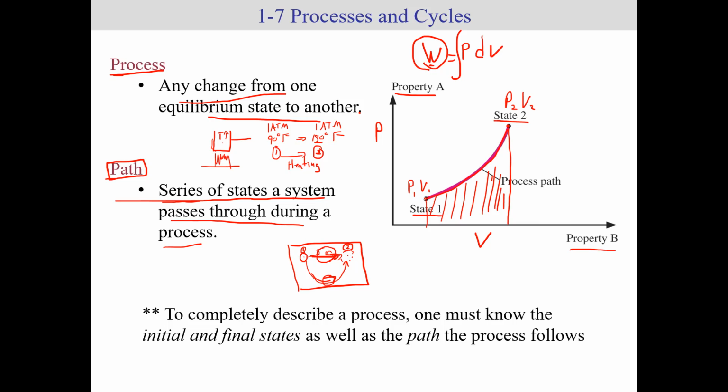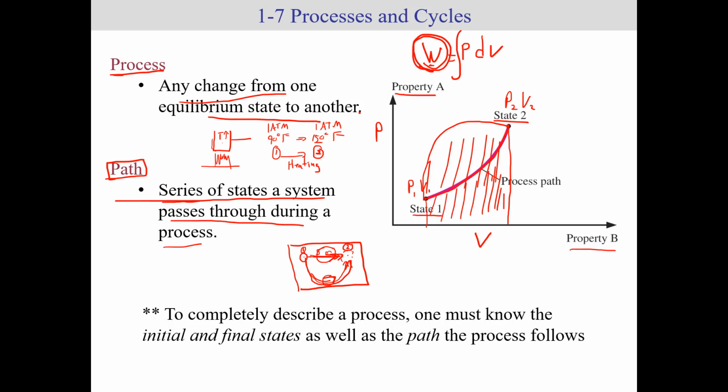But what if I did a different type of work? What if the path was this way? Right? Obviously there's more area under the curve, which means that this work value would increase. It's the same correlation as I said here. If I decided to move this directly across the room from point 1 to point 2, that requires less work than moving it all the way around the room to point 2, from point 1 to point 2.